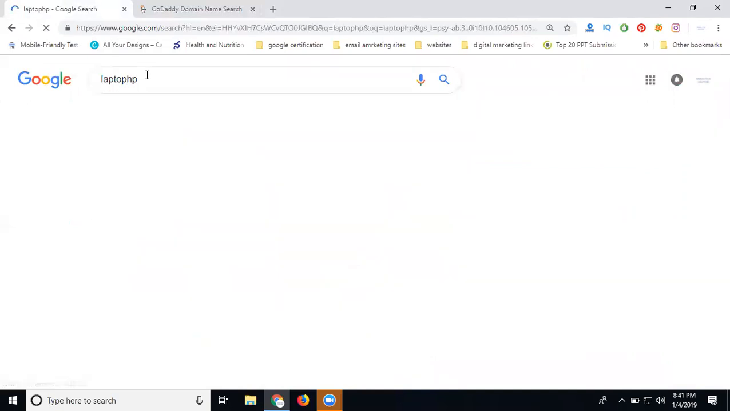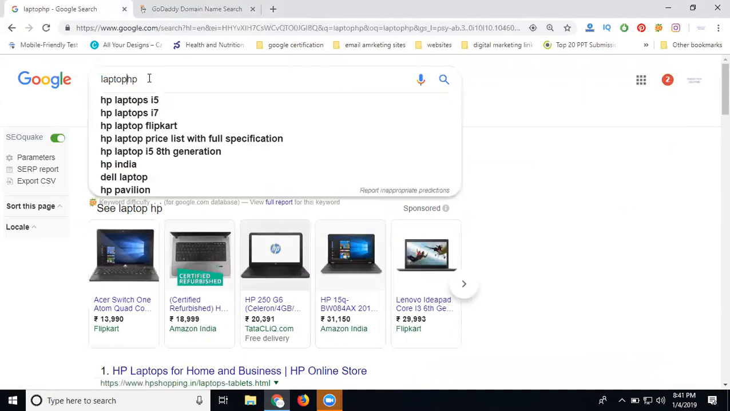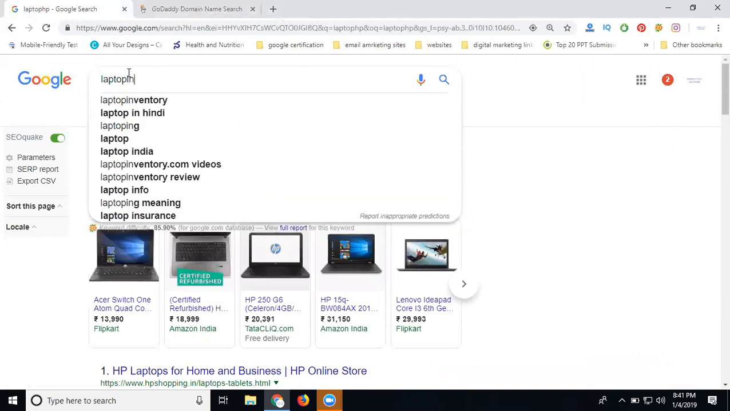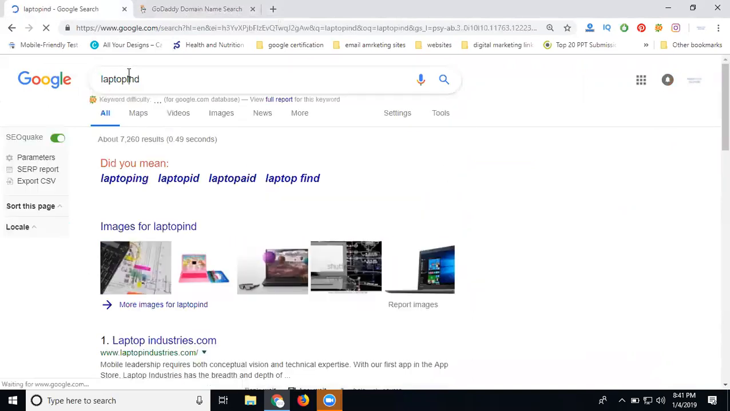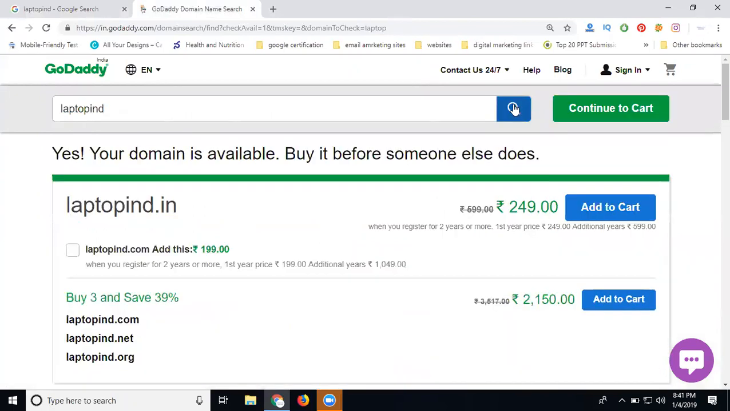HP. Laptop HP. So how much will the sale be? Here I just replace it with HP. Now I'm changing it to IND. How much is it, sir? 7,260. Just click search. For laptop, how much will it charge? 3 crores. Laptop IND dot in.